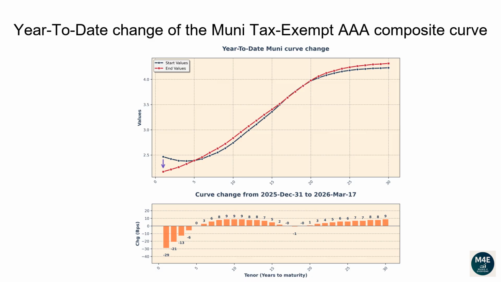The 1-year tenor changed -29 basis points. The 2-year tenor changed -21 basis points. The 5-year tenor changed 0 basis points. The 10-year tenor changed 9 basis points. The 20-year tenor changed 1 basis points. The 30-year tenor changed 9 basis points.